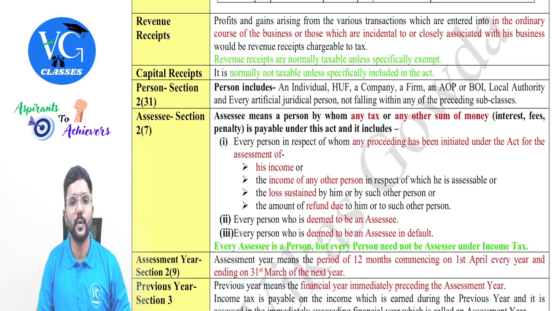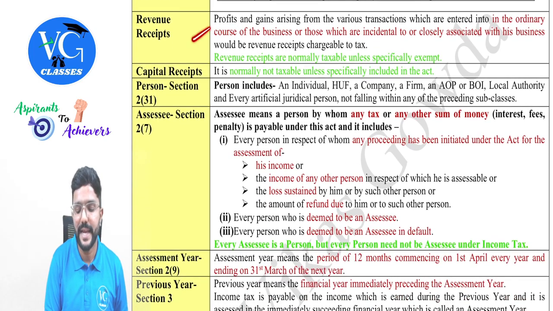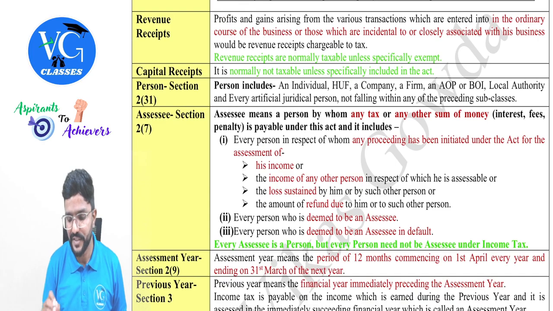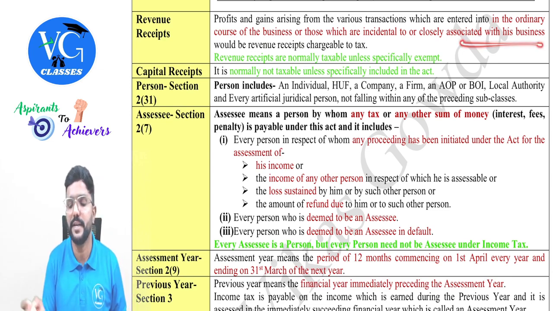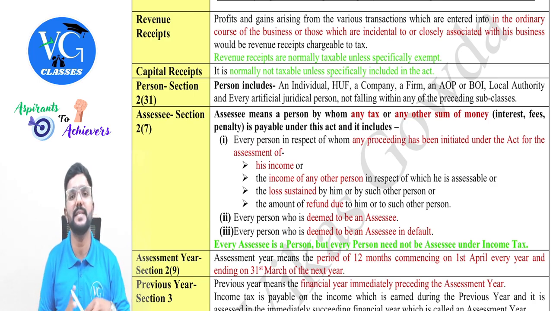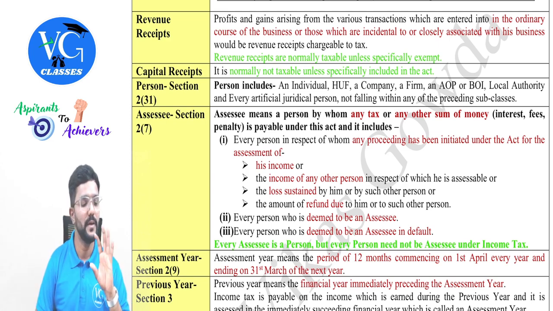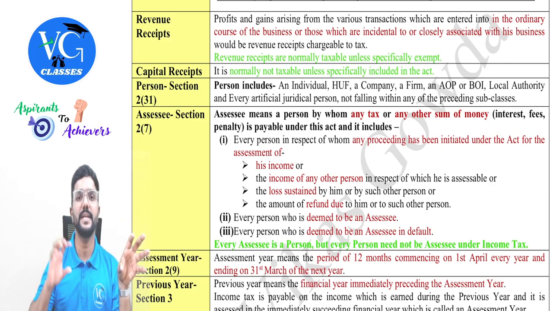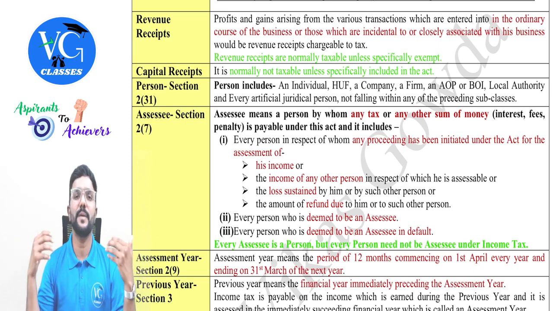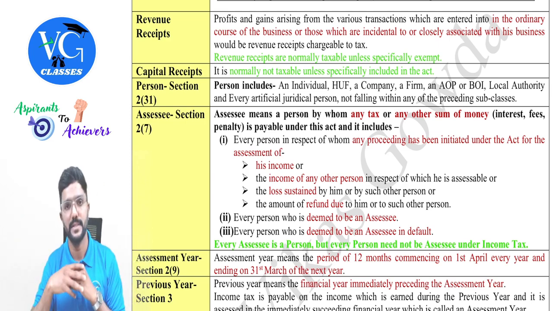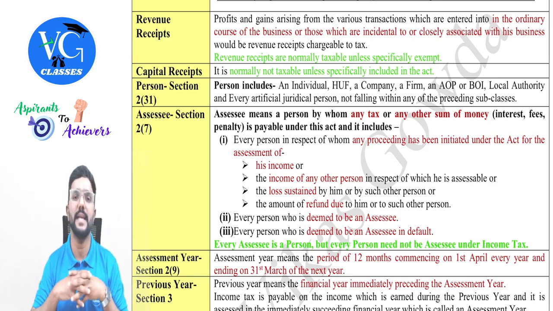Yes. Then coming to revenue receipts, profits and gains arising from the various transactions which are entered in the ordinary course of business, or those which are incidental or closely associated with this business, would be revenue receipt chargeable to tax. Simple example, if I have to tell, guys, whenever there is a transaction, you just identify whether it is relating to stock or whether it is relating to fixed asset. If it is relating to stock, then obviously my business itself is to buy and sell this, or to manufacture this and sell it.